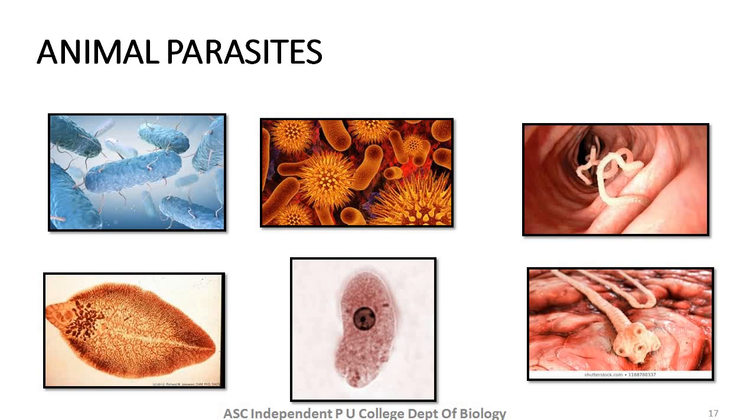You can also see a picture of a protozoan and a liver fluke, which are also animal parasites, and you can see within the intestine there are tapeworms which are also animal parasites. So they are deriving nutrition from animals.